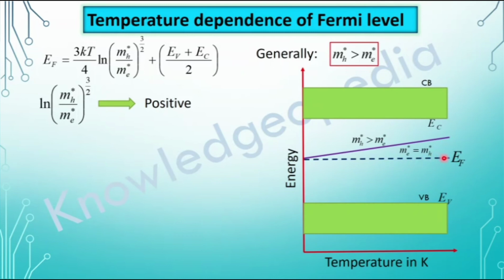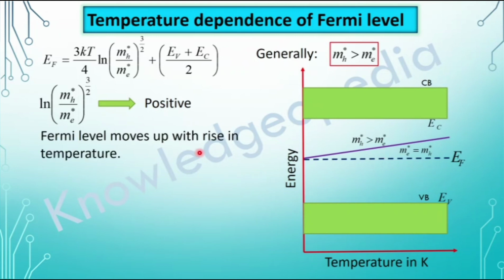This is the reference we have taken at m star equals mh star, but when mh star is more than m star, the Fermi level moves more towards the conduction band with rise in temperature. Thus, the Fermi level moves up with rise in temperature.